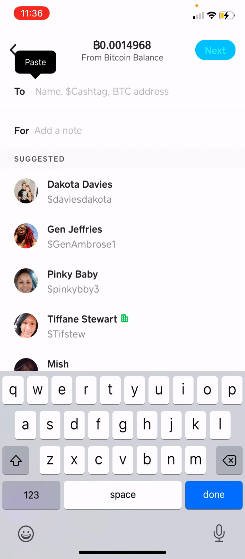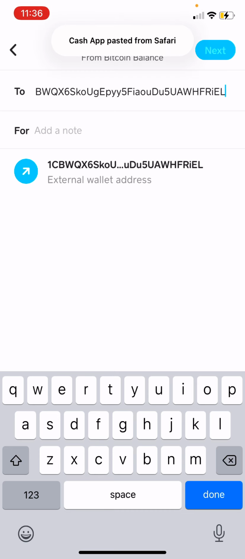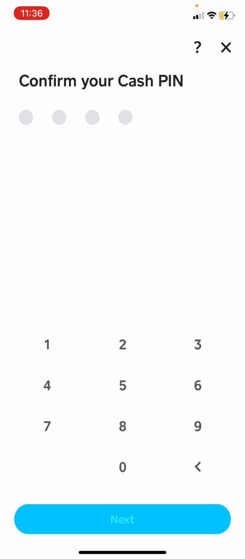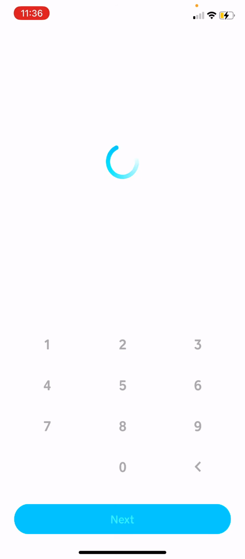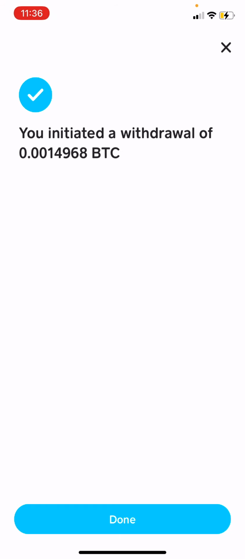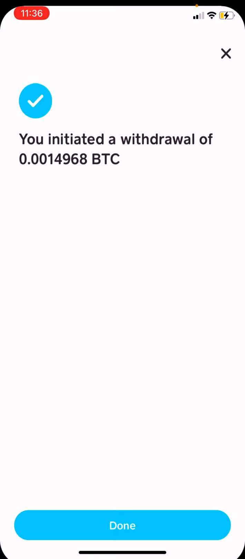All right, so I want to go ahead and send $50, and I'm going to go ahead and paste it in here. Super simple. Just make sure you copy the correct address and paste it over there so you won't send it to the wrong person. They do all the calculations for you so you don't have to worry about doing all the math. Go ahead and put in the PIN. All right, and there's a confirmation right there. So we're going to go ahead and confirm and send. Okay, so that should be it.